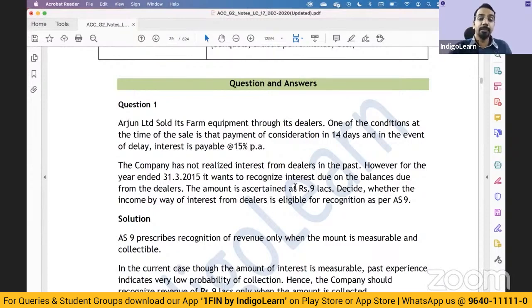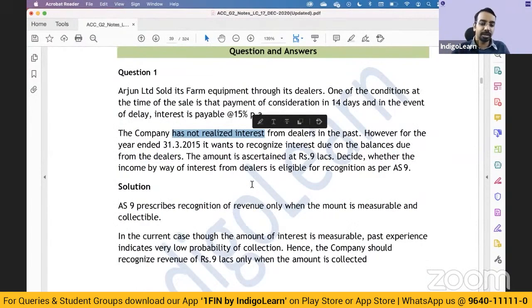Now, generally, you would say if there is a condition of sale that interest is payable after 14 days, the entity can recognize interest. But in the past, the entity has not been able to collect interest, right? Or they have not realized. So the past experience shows that the interest is not collected, which means the entity may not collect in the future unless they demonstrate that they will be collecting it. You will presume that the entity will not collect in the future, and hence you will not recognize the interest. If you collect it actually, then you can recognize.